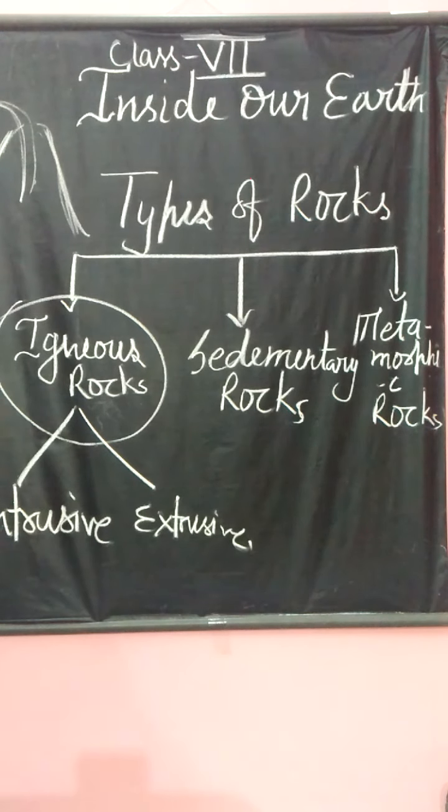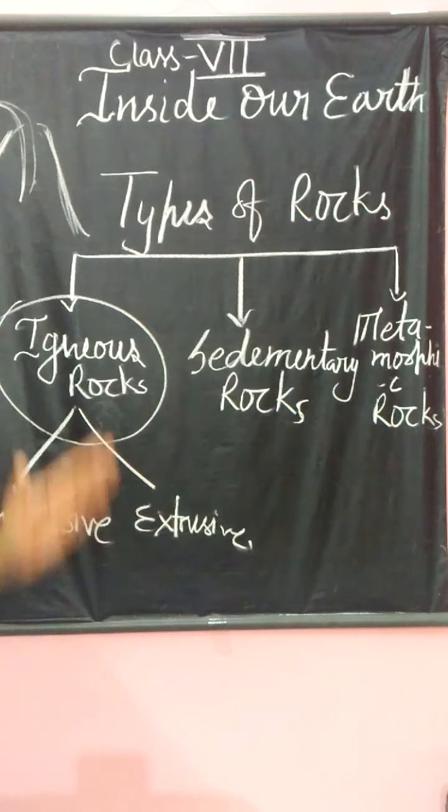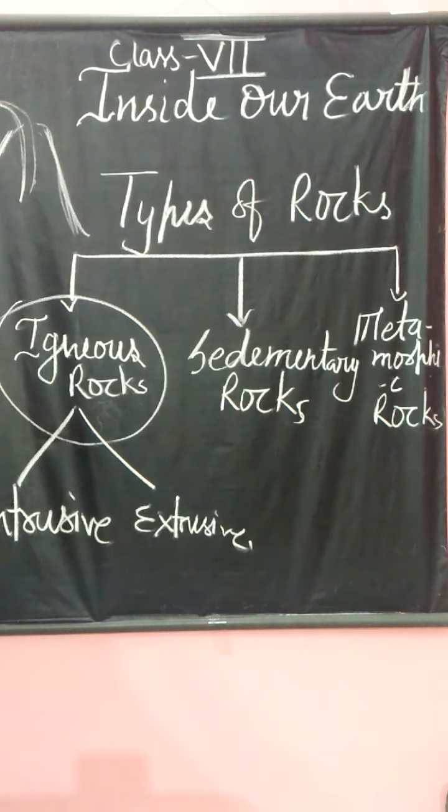In the construction of roads, houses and buildings, we use different types of minerals from our earth. Third, useful metals like iron, gold and copper. As I have already told you, in igneous rock we find very important minerals like gold, copper, aluminium and silver, which are obtained from ore.